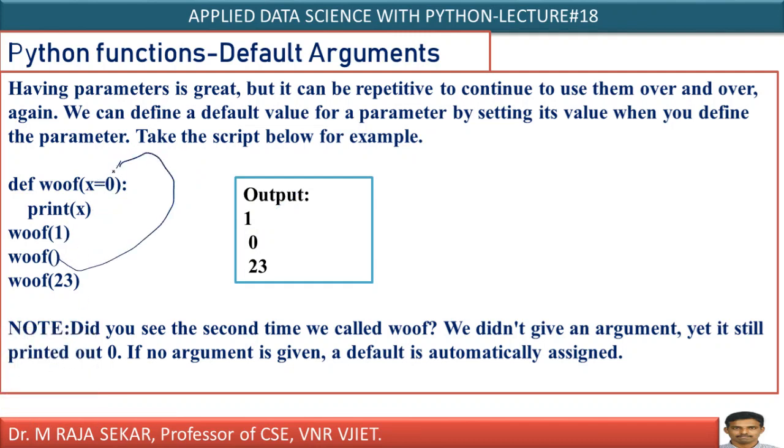Now you can see the beauty in the second call, that is woof(). Am I passing anything here? I am not passing anything here. Therefore, it takes the default argument or default parameter value. What will it print? In this case, it will print 0. And in the third call, if I pass 23 instead of the default parameter, it will take 23. Once no argument is given, for example here in the second call, a default value is automatically assigned. In this case, the default value is 0.